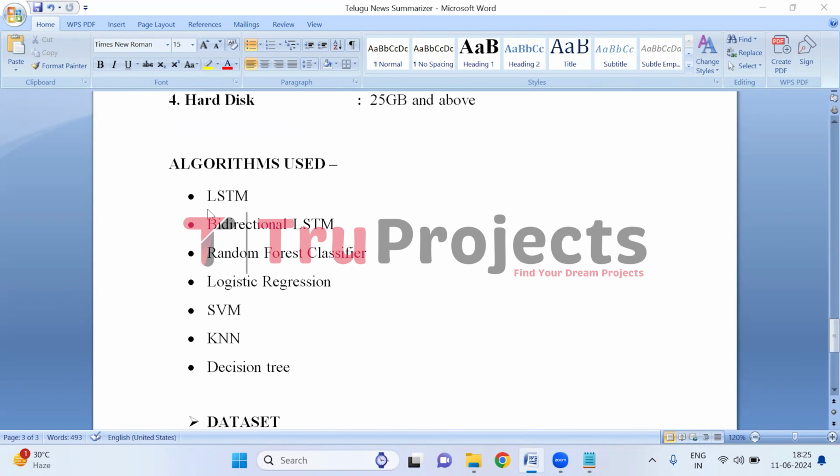Algorithms used. These are the algorithms utilized in the project, which are LSTM, long short term memory, bidirectional LSTM, random forest classifier, logistic regression, support vector machine, KNN, K nearest neighbor, and decision tree for Telugu news summarization.